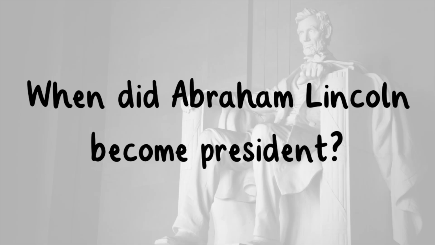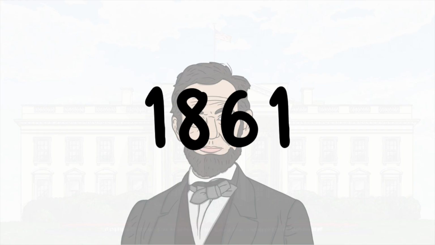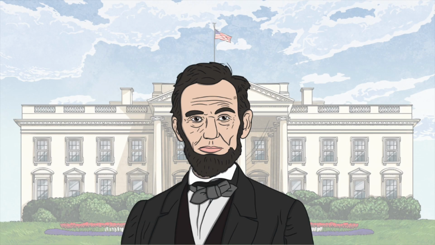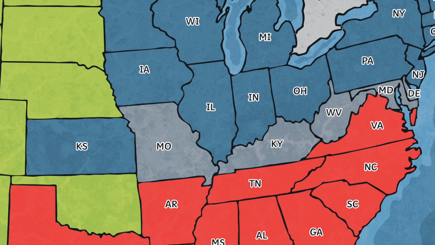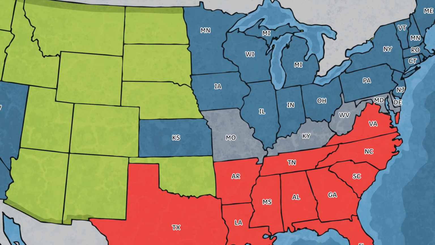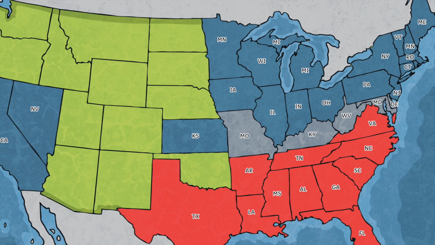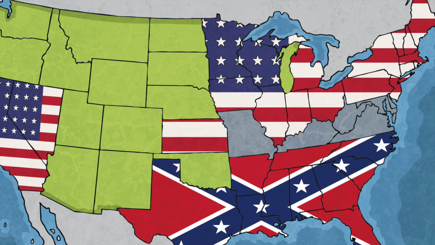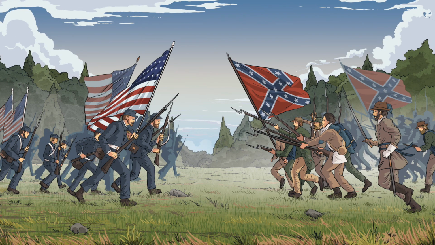When did Abraham Lincoln become president? In 1861, Lincoln became the 16th President of the United States. During this time, tensions were already high between the North and the South, with Lincoln's views on enslavement only inflaming the Southern states further. As he was declared the 16th President, the South was already planning on seceding from the Union. Just 1 month after Lincoln became president, the Civil War began.